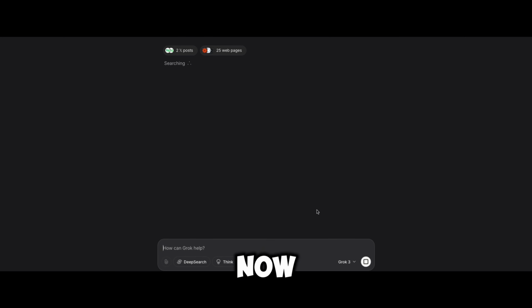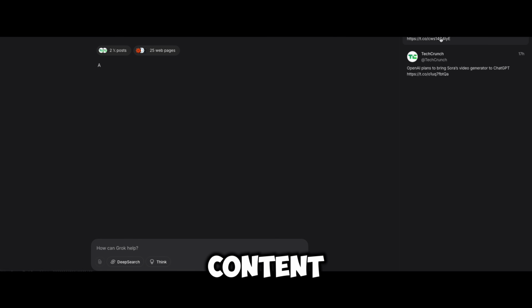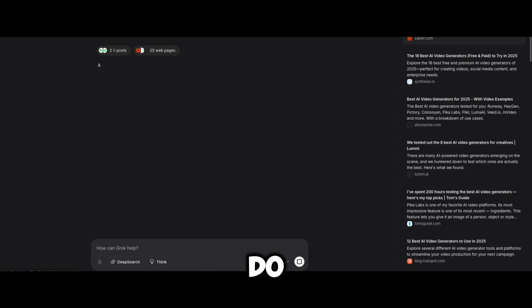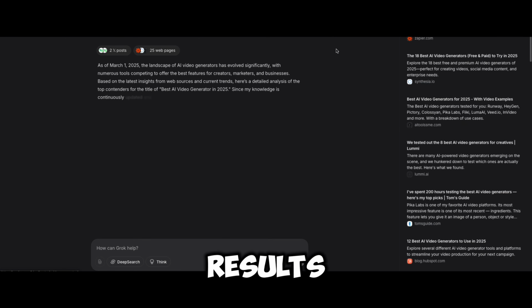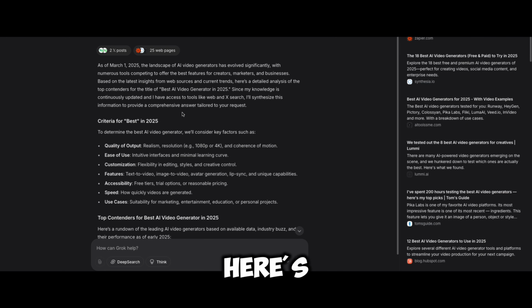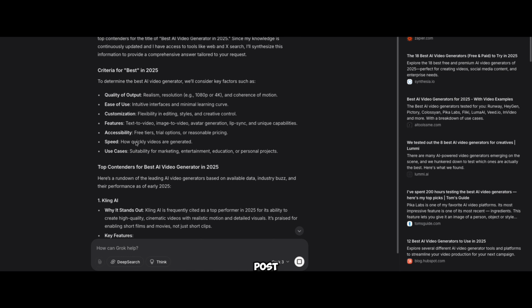Now you can see it's generating results without using deep search and deep thinking. It uses 2 X posts and 25 web pages to give the results. You can also see all the sources used, like the 2 Twitter posts and the 25 web pages referenced. Those results you can also see on the right side. And here's the output. It did all the research from the 25 web pages and the posts, and it's bringing up the results.